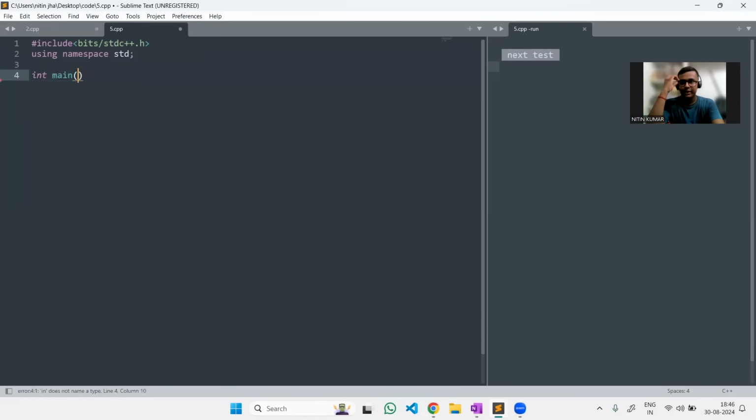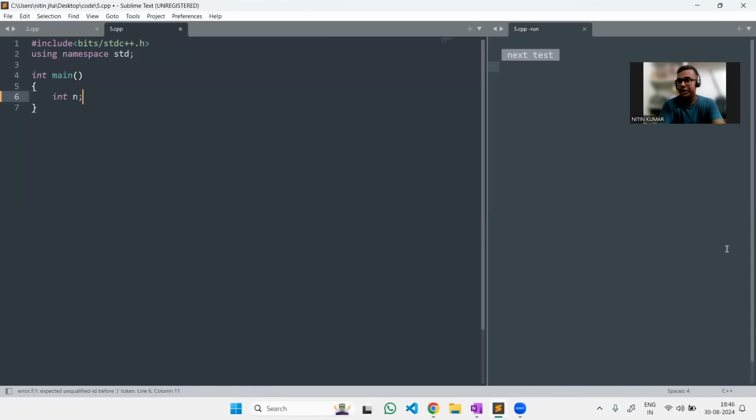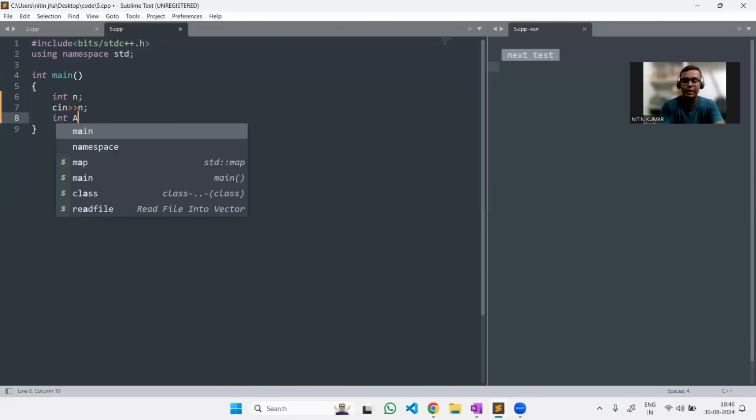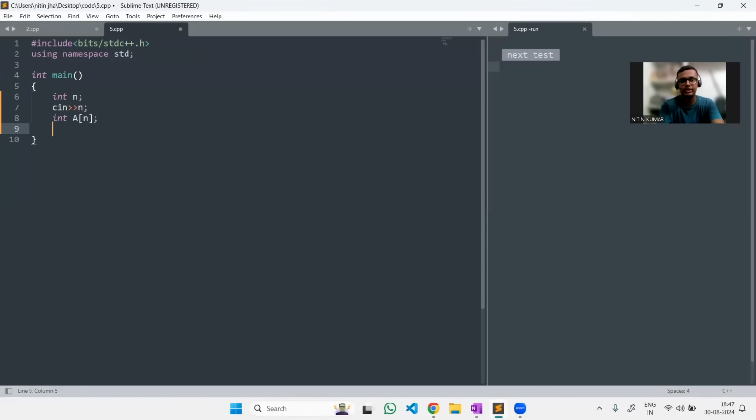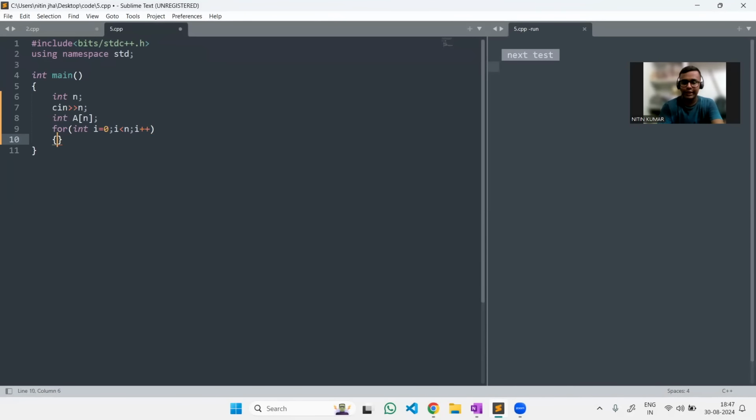Inside this main, what I'm going to do is take the input. The first input will obviously be the size of the array, which we consider to be n. Let's take it as input first. The next input will obviously be the array. Let me create the array, name it A, as stated in the problem, of that particular size n, and let's take every element in the array as input. Let me run a for loop and take everything as input. Clear? I hope this is clear to you now.